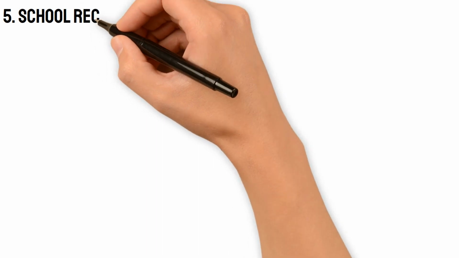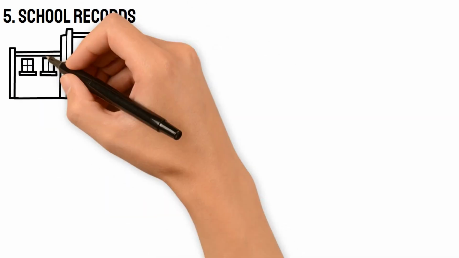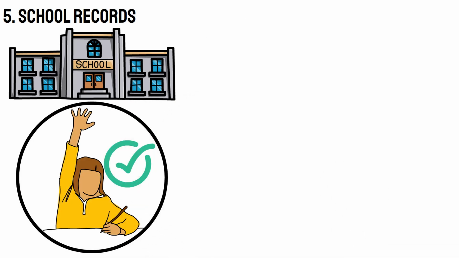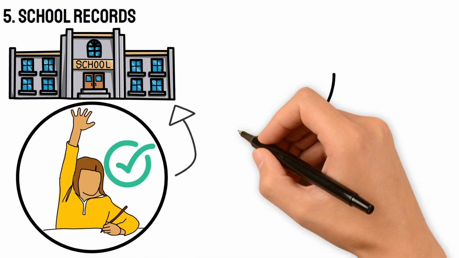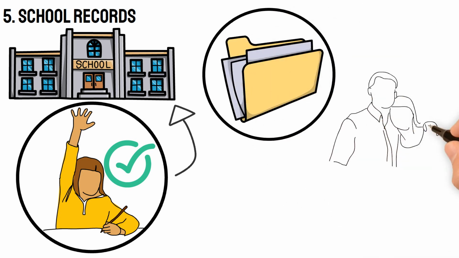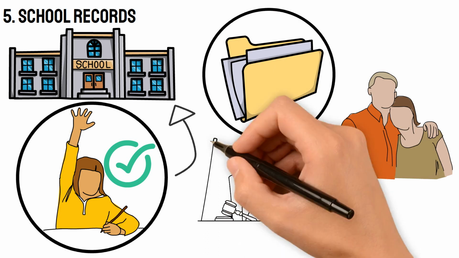5. School records. School records may contain information relevant to the child's educational history, attendance, academic performance, and interactions with school personnel. These records may be accessed with the consent of the child's parent or legal guardian, or pursuant to a court order.